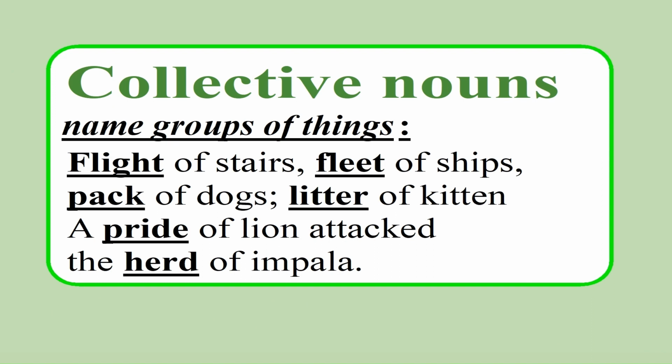Collective nouns name groups of things: flight of stairs, fleet of ships, pack of dogs, litter of kittens, a pride of lions attacked the herd of impala. Notice that the underlined words are collective nouns and the other nouns are common nouns, countable common nouns like stairs, ships, dogs, kittens, lions, and impala.